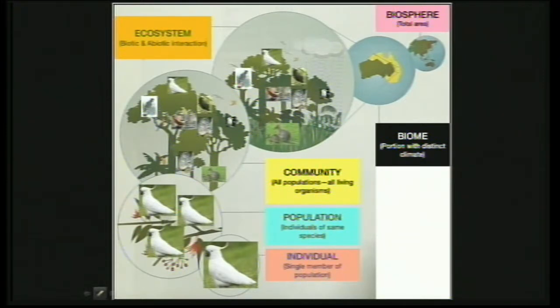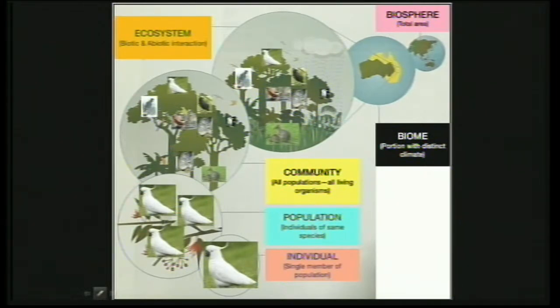So a biome, as we said, can be big, it can be small, and the whole biome can be considered as an ecosystem. But still, if we break down this biome, then you can find different ecosystems. For example, we define ecosystem as the interaction of biotic and abiotic components in a place. So that's an ecosystem, as you can see in the picture there. You can see all the trees there, the birds there, some animals in there.